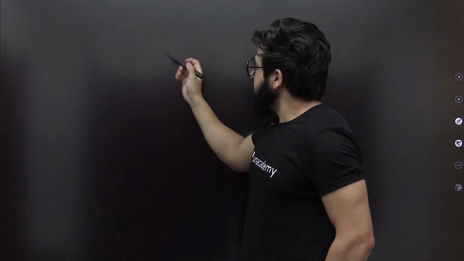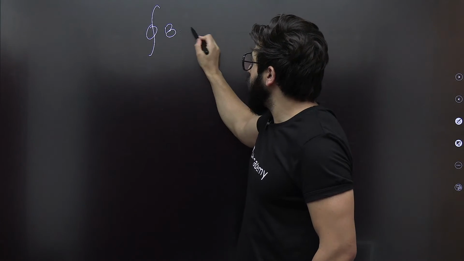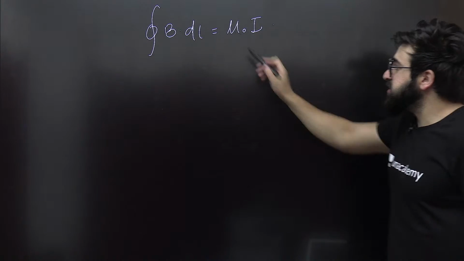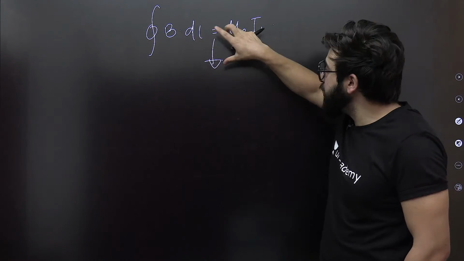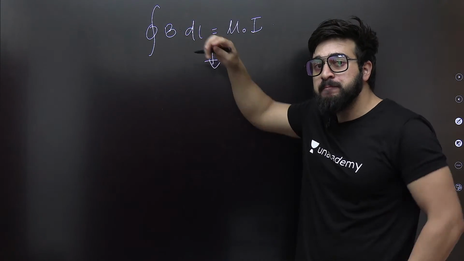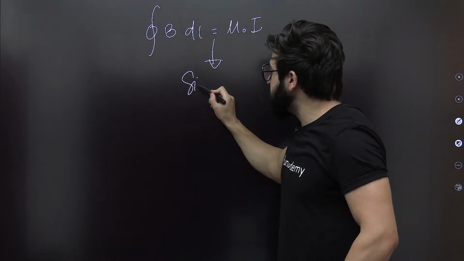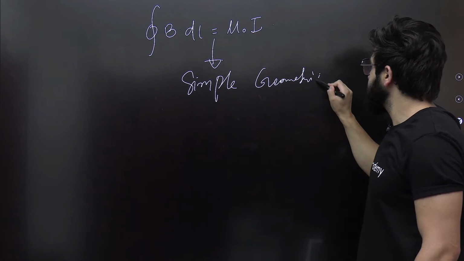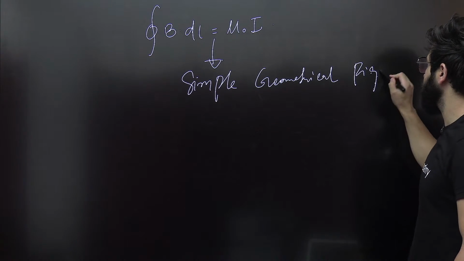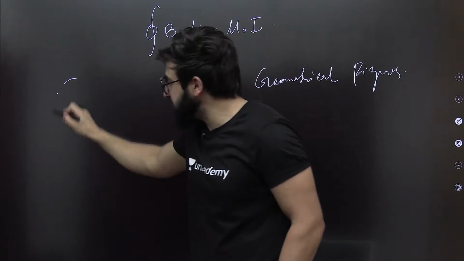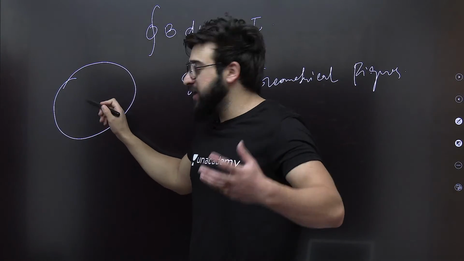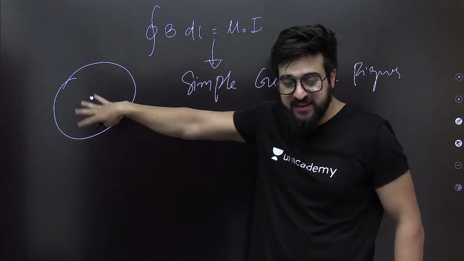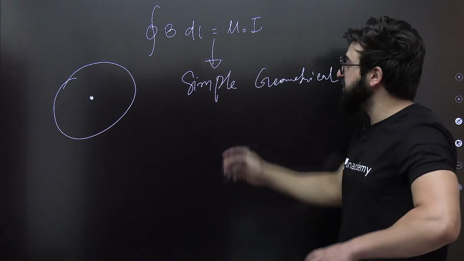Now see, if I say this is integral B dot dl is equal to mu naught times I, this is Ampere's law. We can use this in order to find the magnetic field in simple geometrical figures. Now here you are asking me to find the magnetic field at the point at the center exactly. So this is definitely not a simple geometrical figure, so definitely we cannot use this.